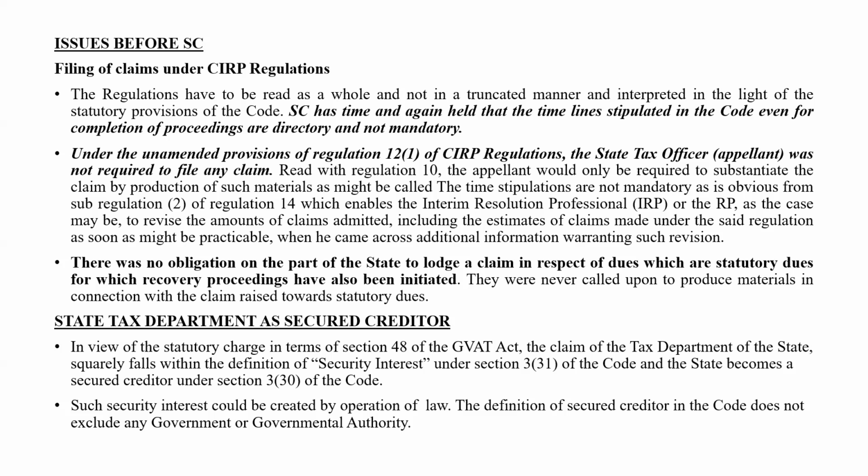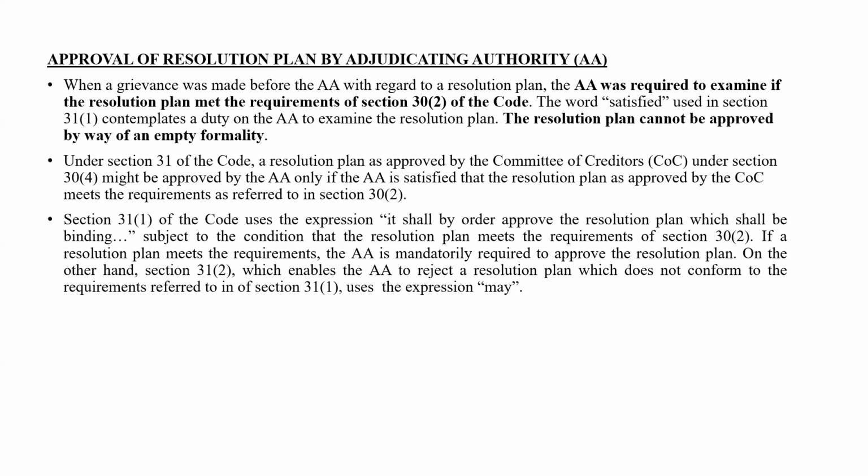So they said if the Gujarat VAT Act says that the supplier will be liable for the security, then Gujarat VAT authorities will become a secured creditor. So such security interest could be created in favor of Gujarat VAT authorities by operation of law also. And the definition of secured creditor in the code does not exclude any government or governmental authority.